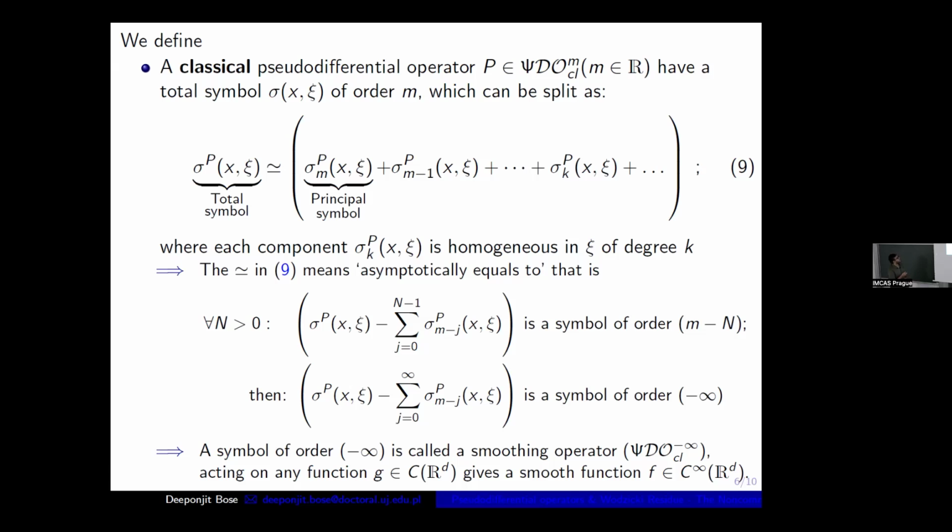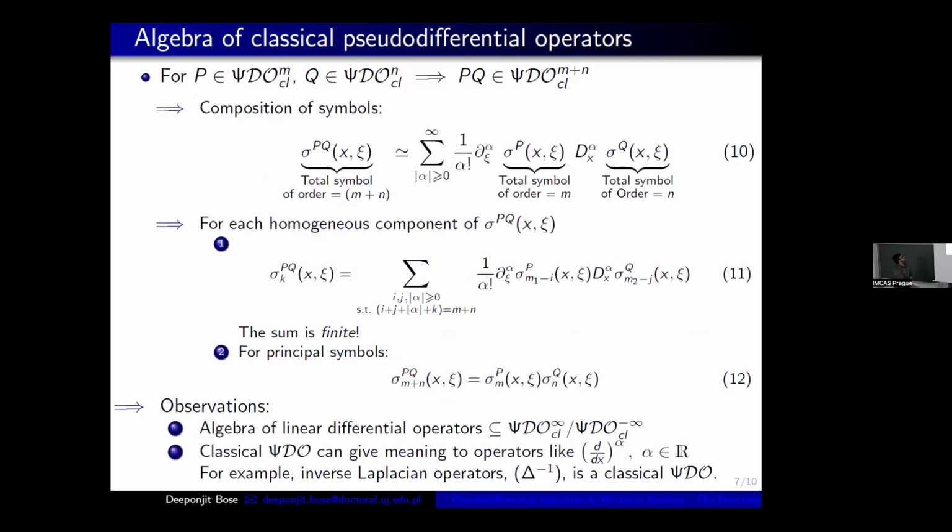Okay, so now I will discuss the algebra of pseudo differential operators. So far I have introduced how to write the symbols and what they mean. Now I want to define how to compose two symbols, because for the algebra we need composition. That is the most important part.